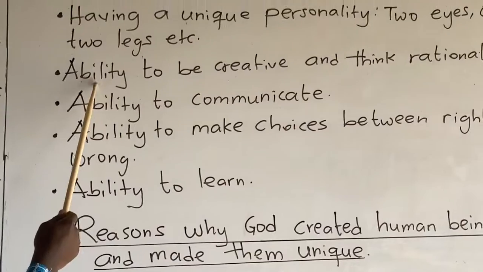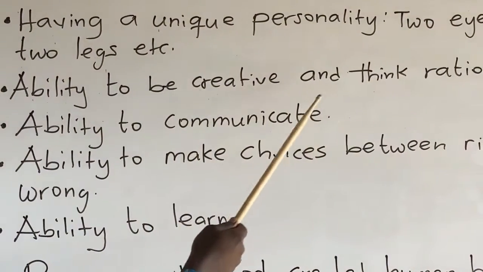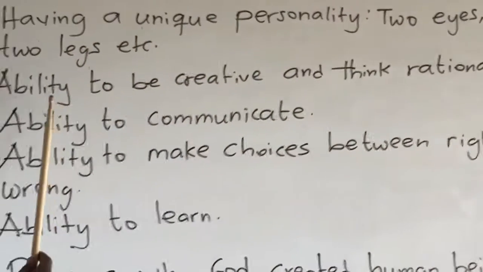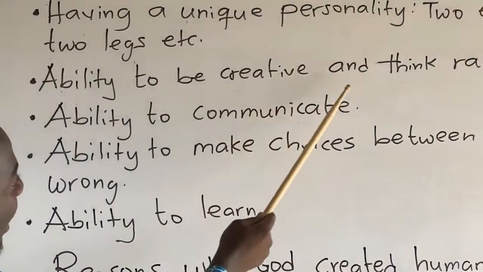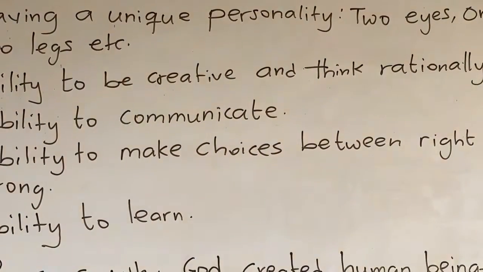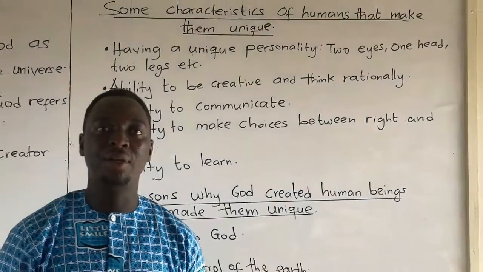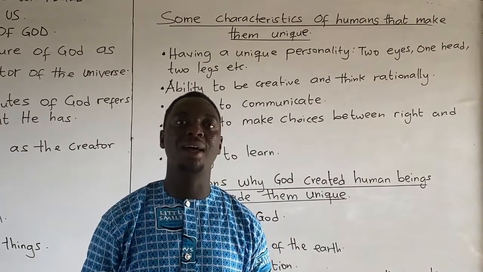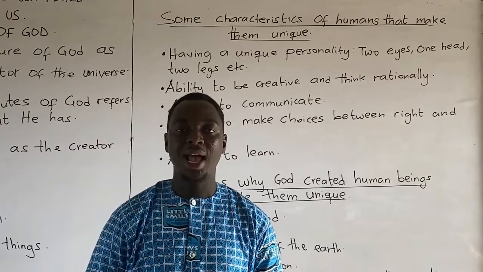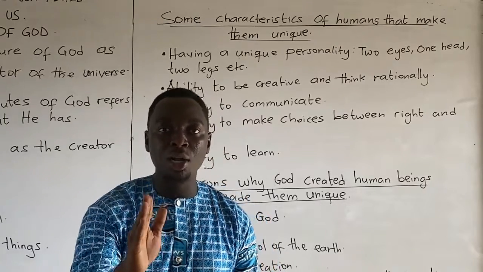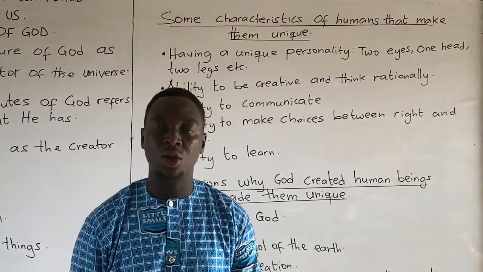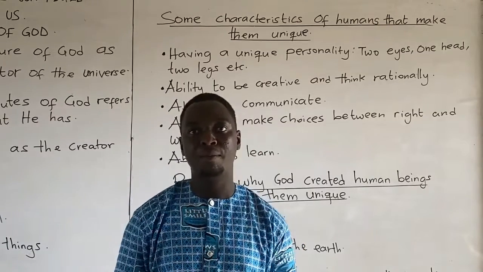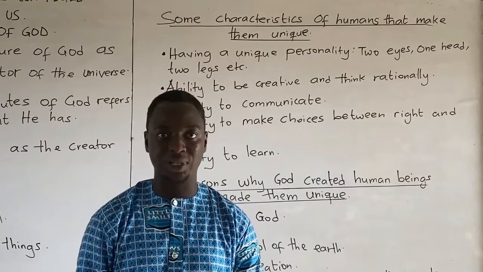Two, ability to be creative and think rationally. Human beings are rational. Goats and other forms of animals cross their female mothers to give birth to offspring.